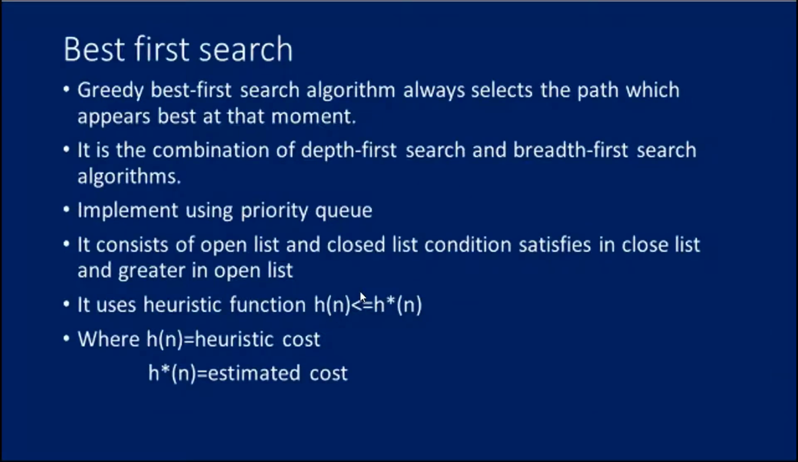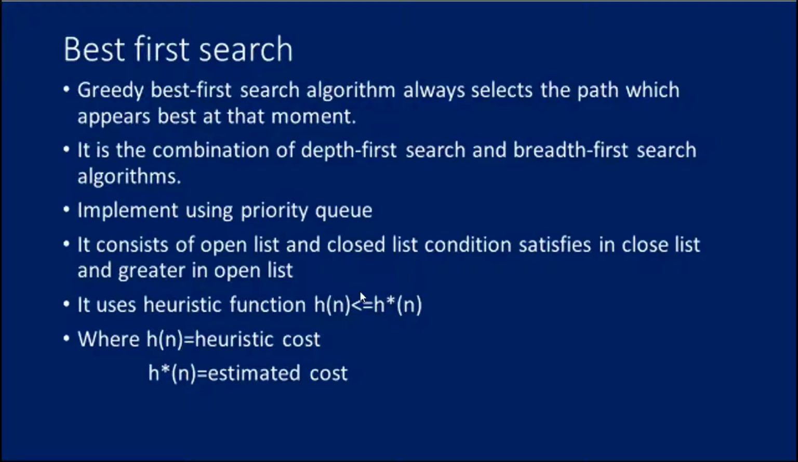Hello everybody. Now we are just going to see what is meant by best first search, which is an example of an informed search algorithm. Greedy best first search algorithm always selects the path which appears best at that moment. It is a combination of depth first search and breadth first search algorithm. It uses the heuristic function and search. BFS allows us to take advantage of both algorithms.